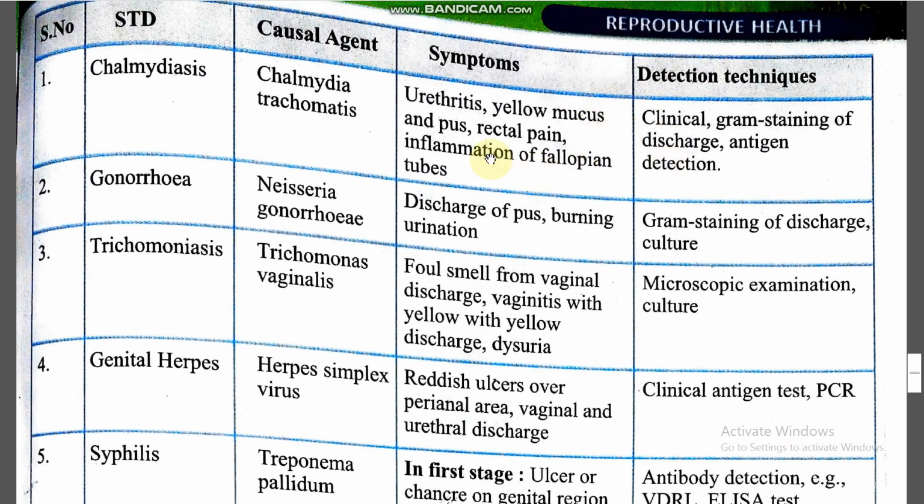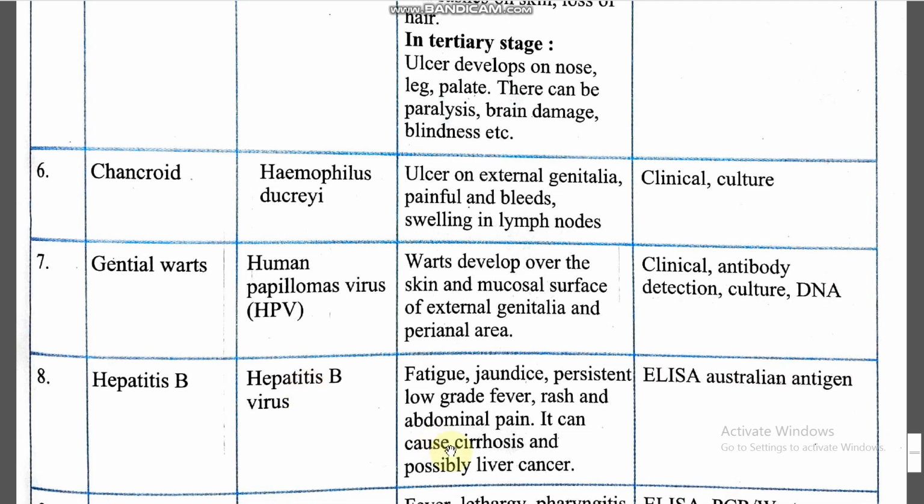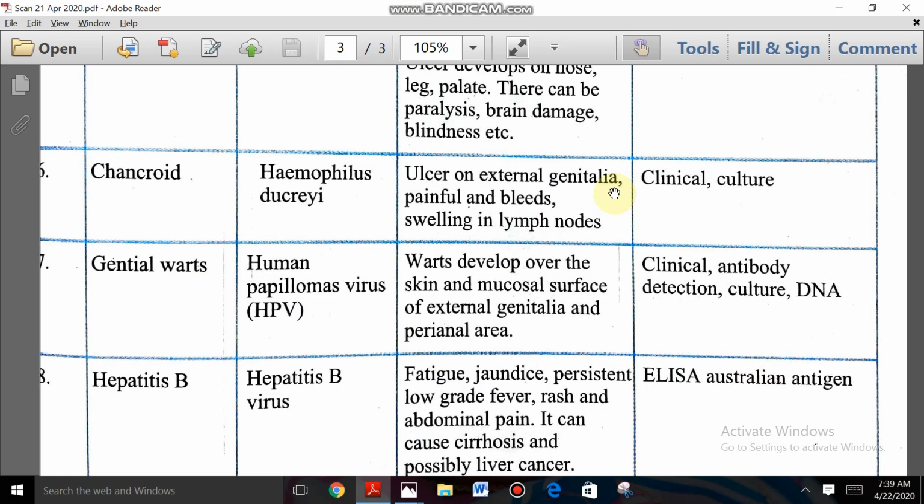So no need to discuss. The major symptoms are fluid discharge, itching sensation and burning. There is swelling in the region of the genital organs and throughout the body also. Hepatitis B is related to the liver. So jaundice, we discussed in the digestion chapter. So liver related, this is also one of the types of STIs. By sexual contact, it spreads from one person to another, right?